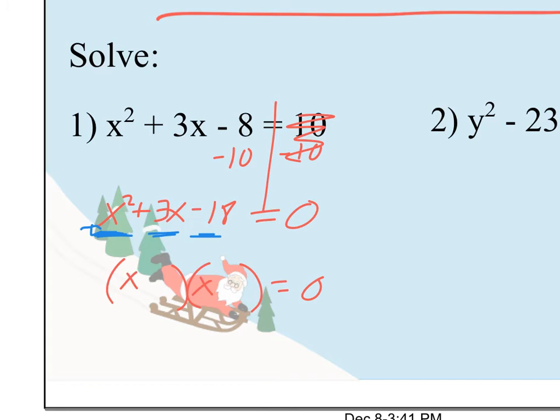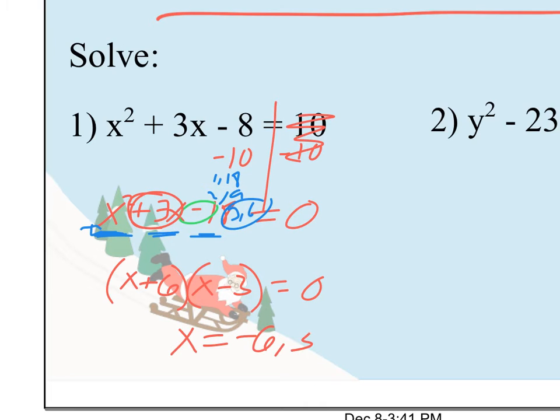Again, it's x squared, so it'll be x and x. Factors, again, I have 1 and 18, 2 and 9, and 3 and 6. And I think 3 and 6 are going to be my combination because this is minus 18 when I look at the sign there. So that means I'm going to have 1 of each sign, a plus and a minus. And I need to get to positive 3 for the middle term, as you can see. So this should be plus 6 and minus 3 as my combination to factor. Now I can solve and say x equals negative 6 and positive 3. There are my solutions. Okay.